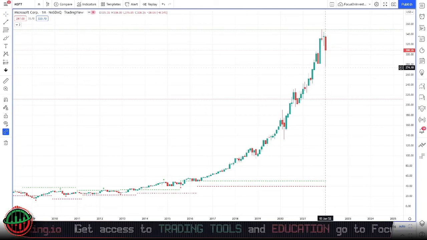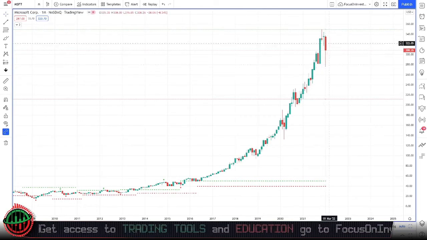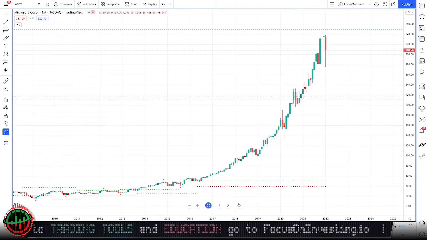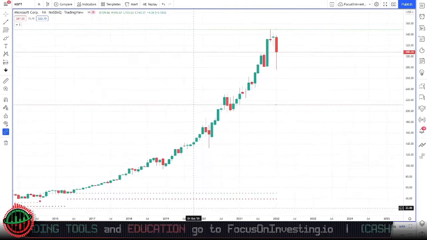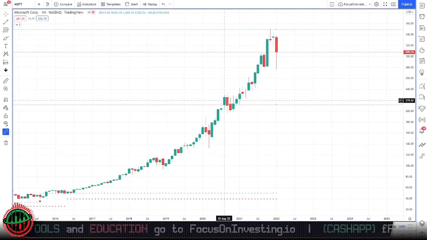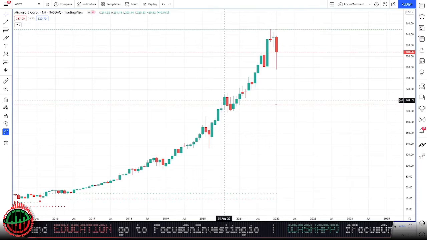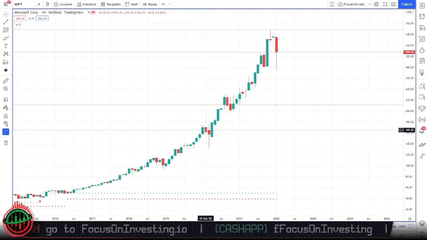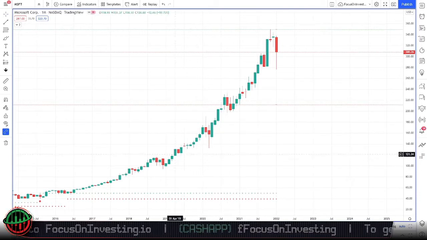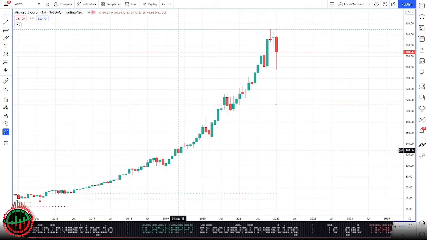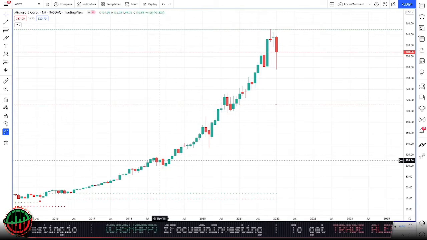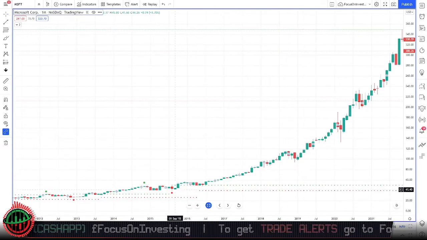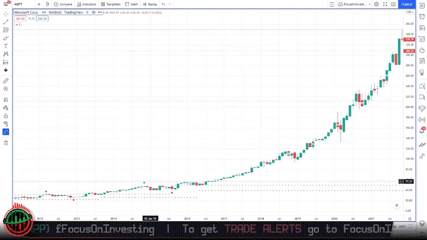back this month. Ideally, we'd like to see price pull back and recover, but we have seen in the past that Microsoft stock has gone through little consolidations where price does slightly pull back. We can see that here in August 2020, where we had two parallel bars and it pulled back slightly. We saw that here again in February 2020. So a bit of sideways movement here in 2019. And also again here in 2018. We saw that on a minor level here around the 2015 area.